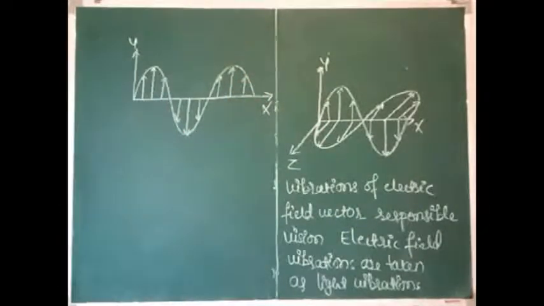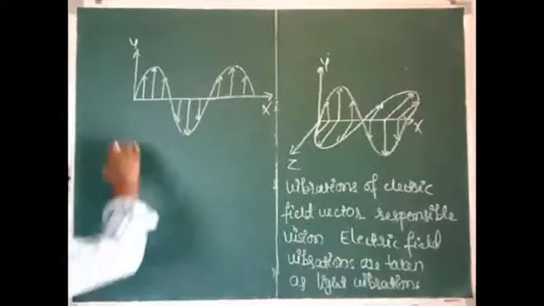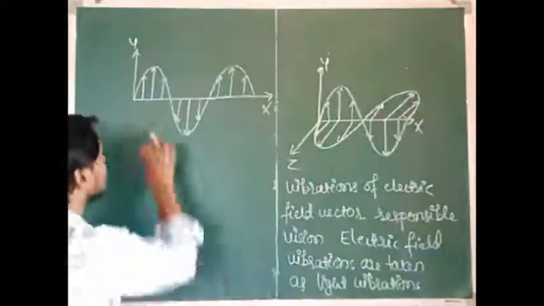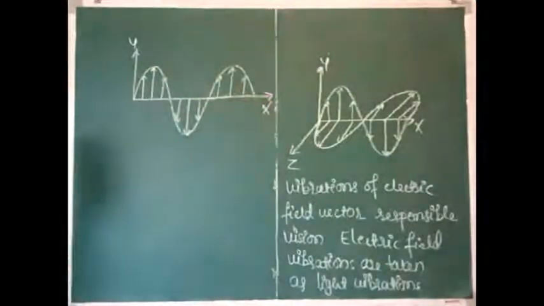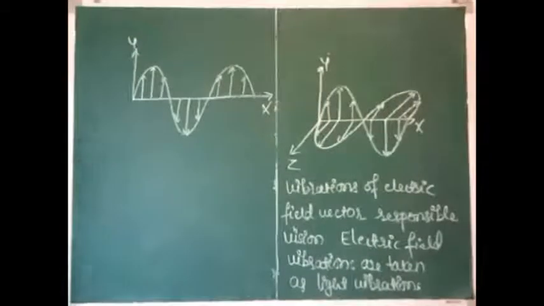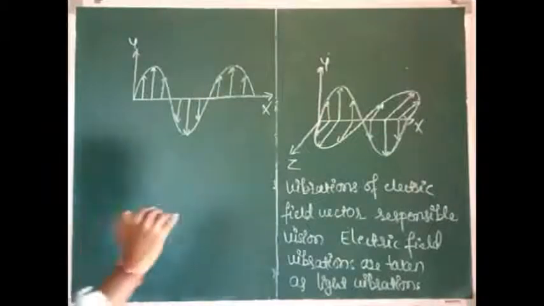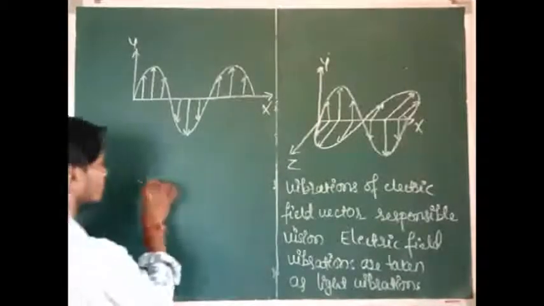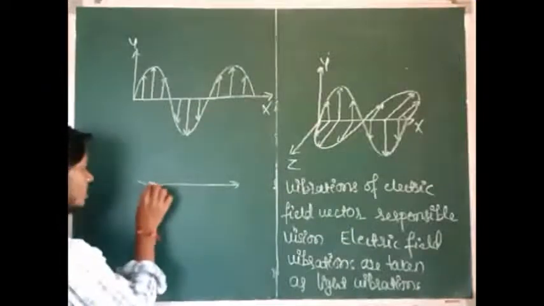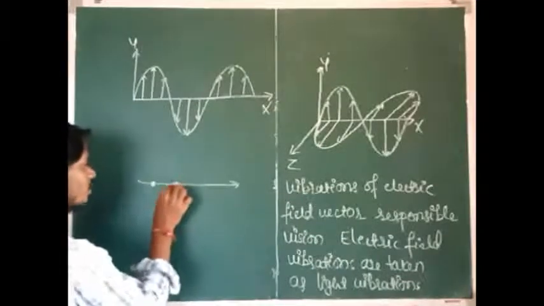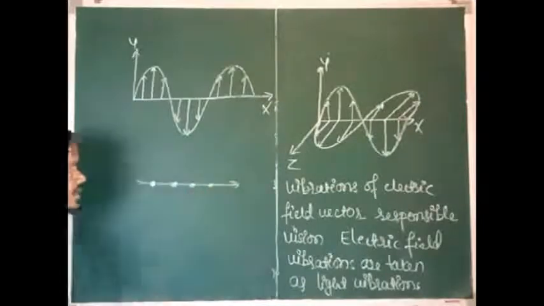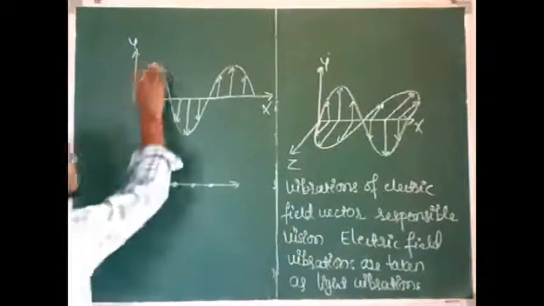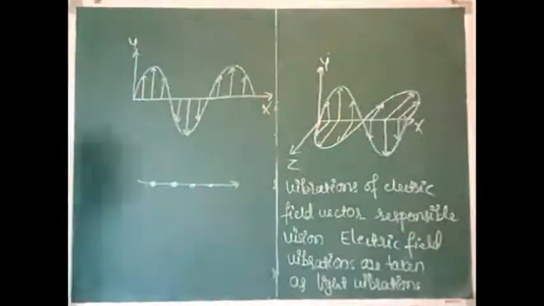What are transverse waves here? Here the vibrations are perpendicular to the direction of propagation of wave. See here, these are the vibrations. These vibrations are perpendicular to the direction of propagation of wave. But what are longitudinal waves? In the case of longitudinal waves, the vibrations are parallel to the direction of propagation of wave, like this. But in the case of transverse waves, the vibrations are perpendicular to the direction of propagation of wave.